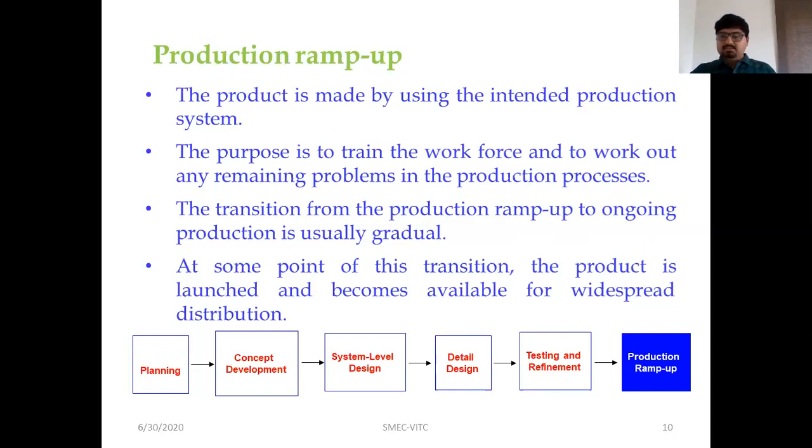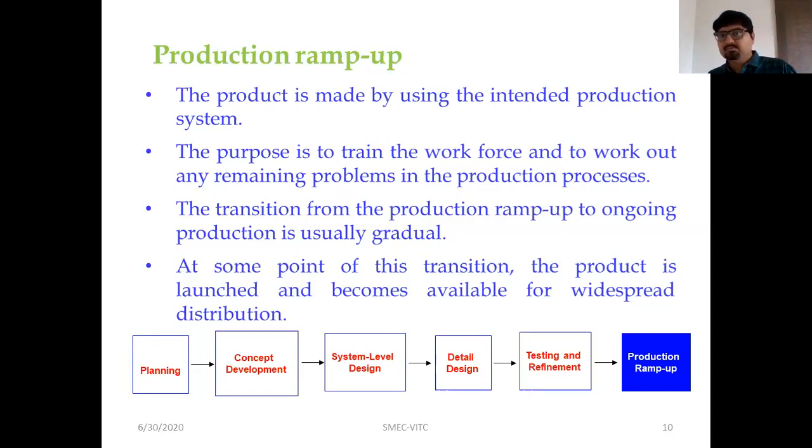As we have seen, there are a total of 6 phases of the generic product development process, starting with the planning phase, where you try to take out the corporate objectives, and then you make a mission statement based on incorporating your objectives, your assumptions, and your constraints together.